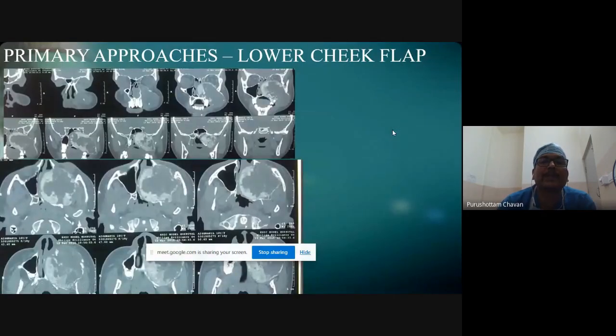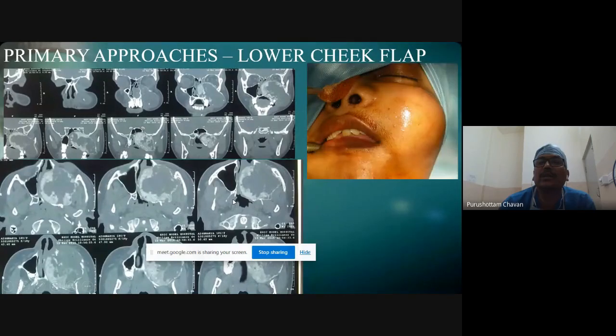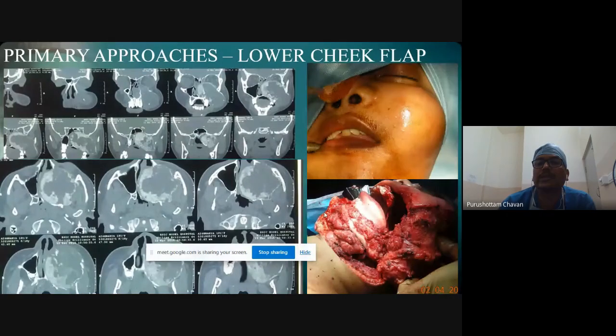Similarly, this is a fibrous disease in a young girl, completely excised with a lower cheek flap. Because it needed a reconstruction and anyway you have to go to the neck, the same incision was used. You can see the disease is going up to the posterior wall of the maxilla and above, in fact, it is pushing the orbit up. Even then, this could be managed with only a lower cheek flap and not the conventional maxillectomy approaches.